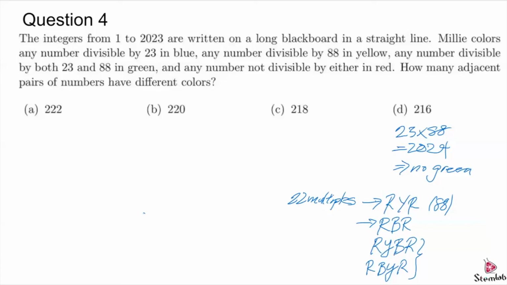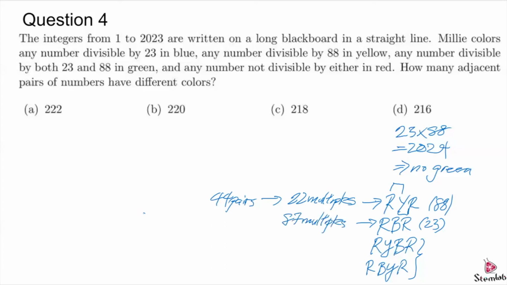So in this case, if we assume that we're only dealing with multiples of 88, there's actually 44 such pairs. One pair is this and one pair is that, right? So this gives us 44 pairs. And if we're only dealing with multiples of 23, there are 87 multiples.